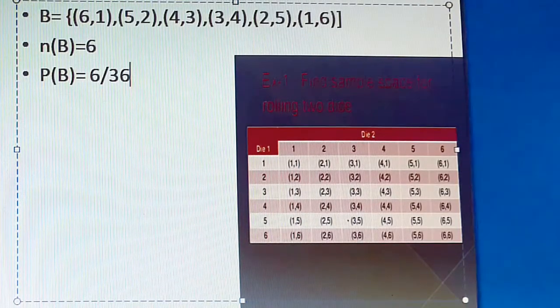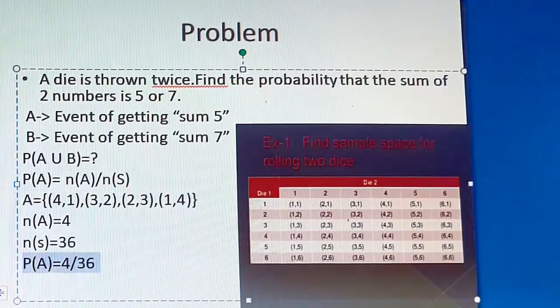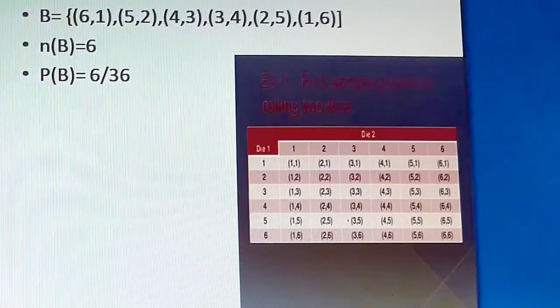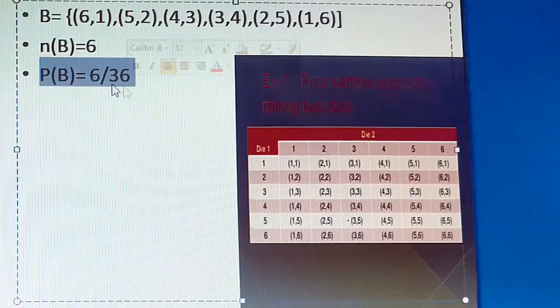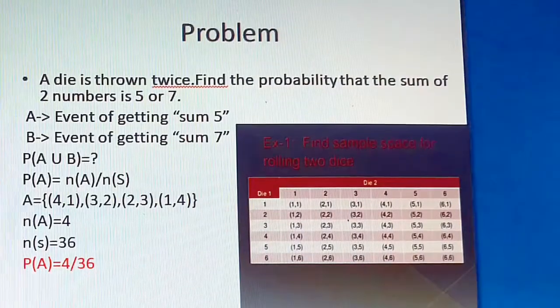So 6 by 36. We got the probability of event A is 4 by 36, and the probability of B is 6 by 36. Okay, we got the two. Now we will see whether it's a mutually exclusive event or not.